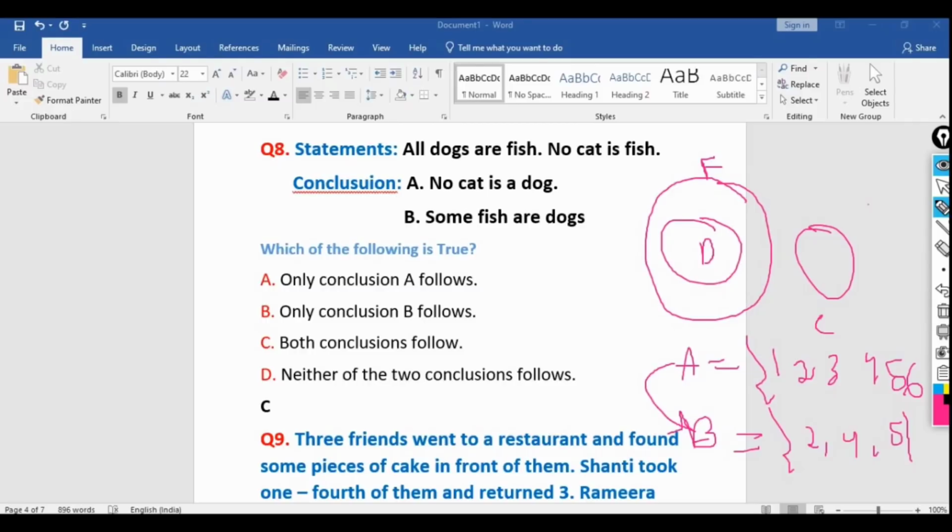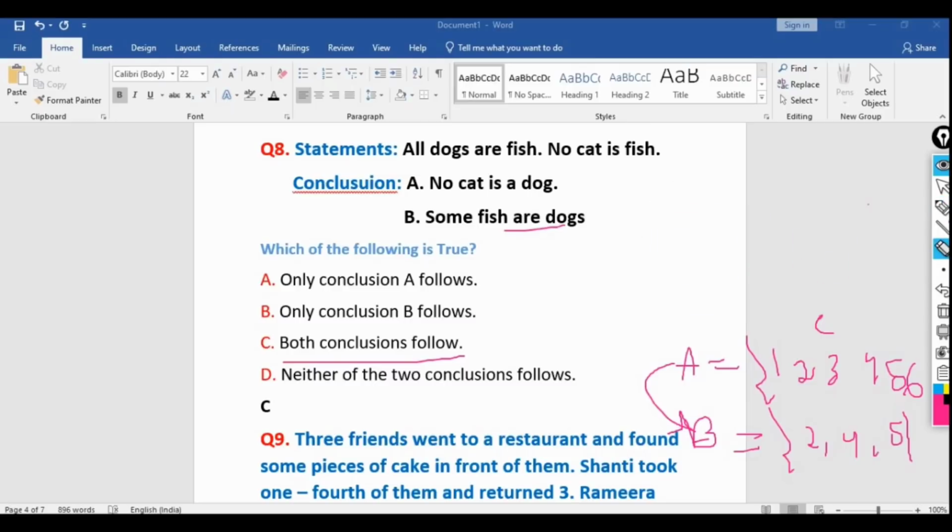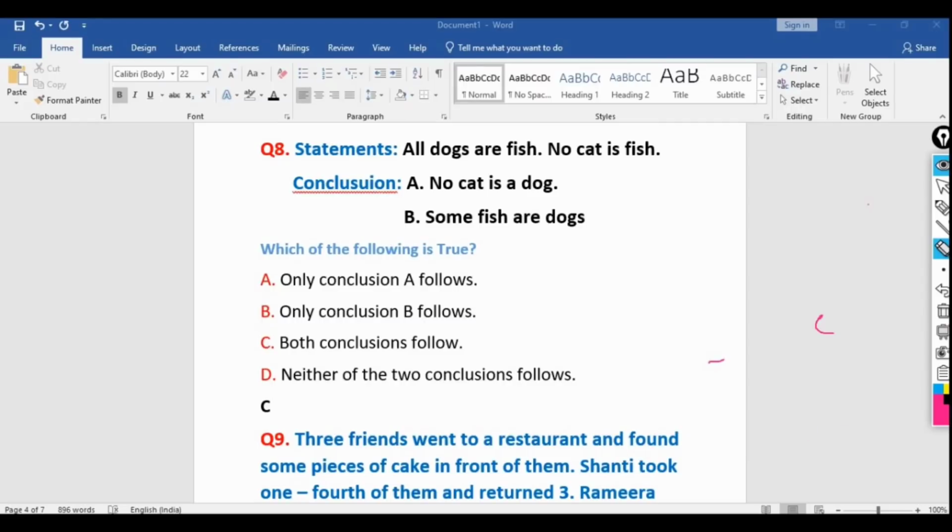That means B belongs to A, and here D belongs to F. So some of the fish, the F set, belong to the D set. It's true. Which of the following options will be true? Both conclusions follow. I hope you all are able to understand this one. It was an easy question. Few questions will be easy, few will be difficult, so try to score more on the easy questions.